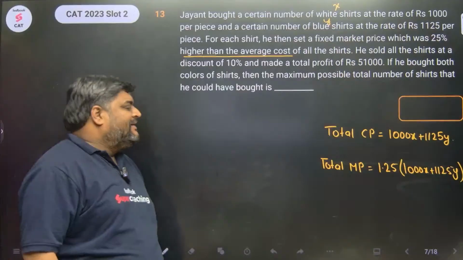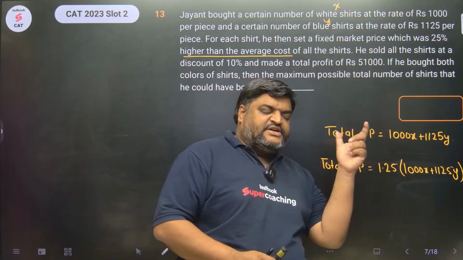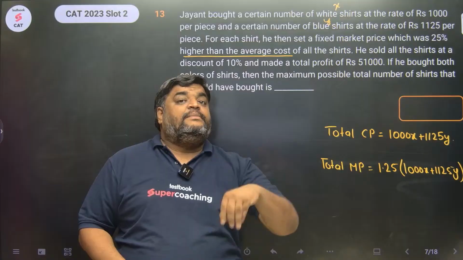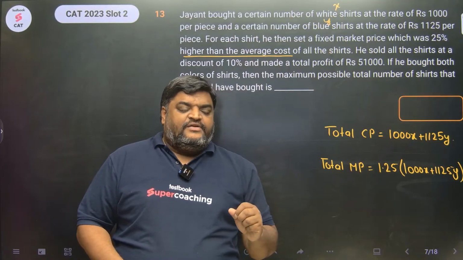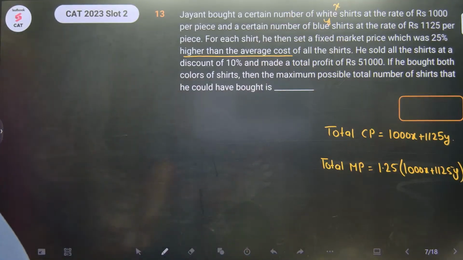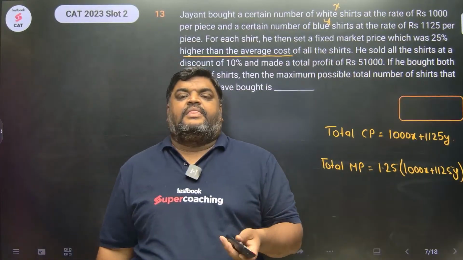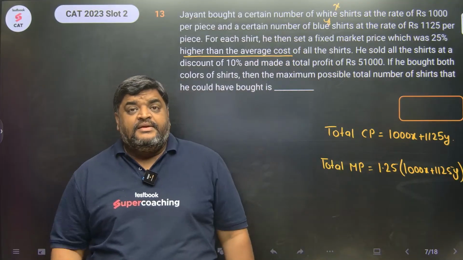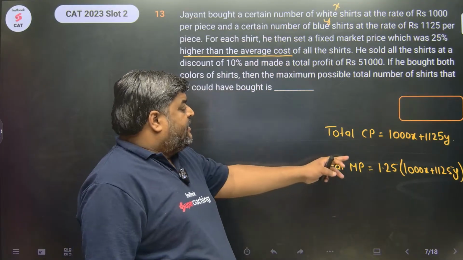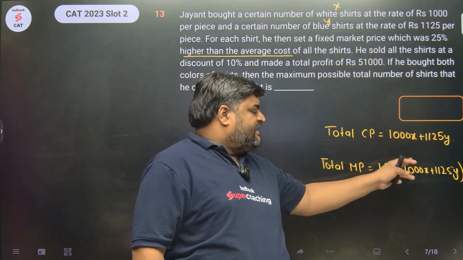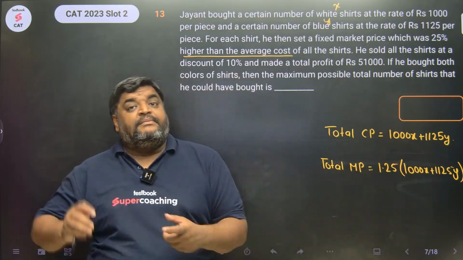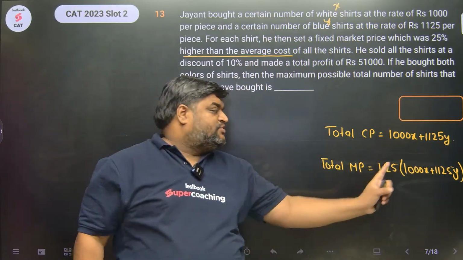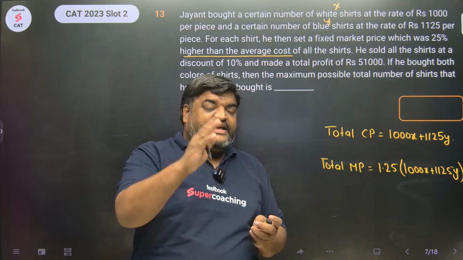Say yes sir. The mark price of one shirt is 1000x plus 1125y upon x plus y multiplied by 1.25. And for total shirts, wait, it was going out of focus. Total mark price would be 1.25 bracket 1000x plus 1125y upon x plus y multiplied by x plus y. So this is ultimately the total mark price for all x plus y shirts. This is not for one shirt. This is the entire x plus y shirts.